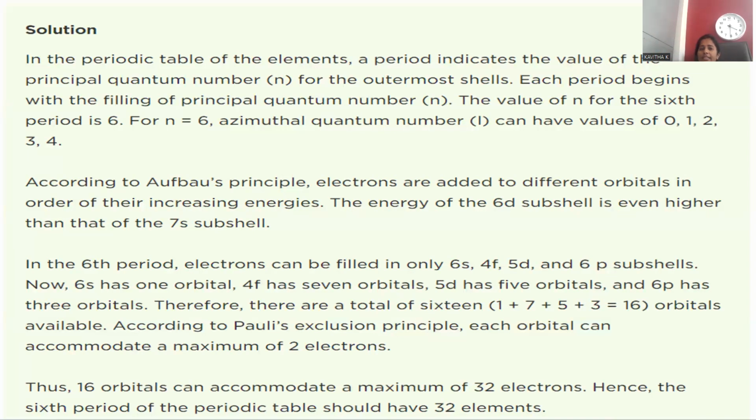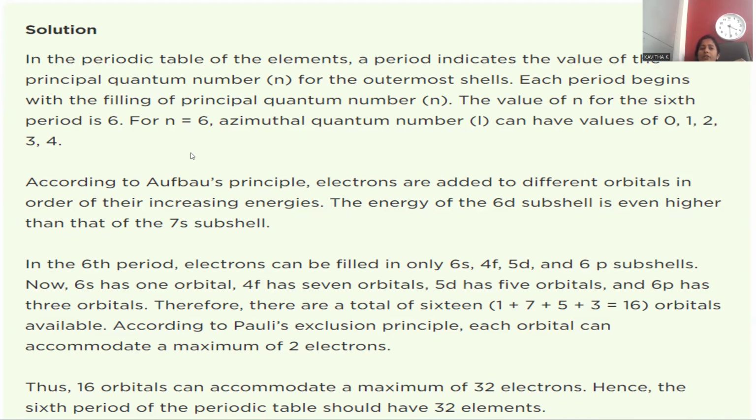If you observe the periodic table, each period represents the principal quantum number. For N equal to 1, there are only 2 elements, hydrogen and helium. If you take the second principal quantum number, N equal to 2, the second period, you can notice lithium, beryllium, boron, followed by carbon, nitrogen, oxygen, fluorine, and neon, a noble gas. Every period ends with a noble gas. This is the way the principal quantum number represents the period number.